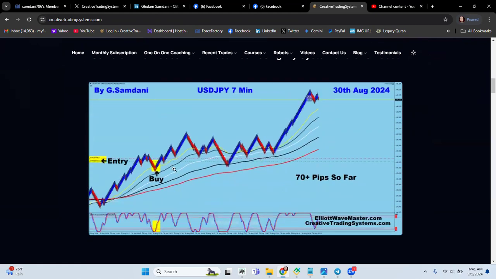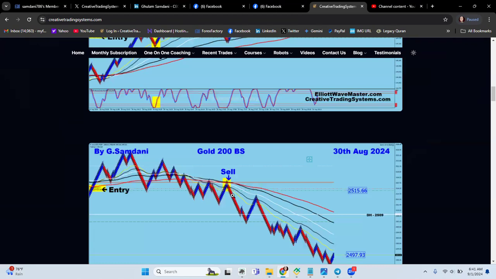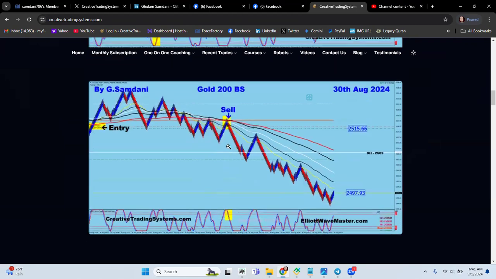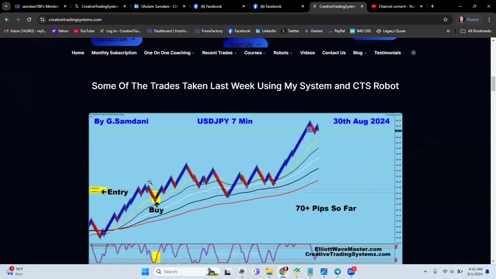According to my system, this is my system. I use Renko charts here. You can see, every single trade, trade after trade after trade, thousands of trades, and every single trade is exactly the same, with the same conditions, right? This is a go on the 30th of August. You see how beautiful it is all the way down. And just like that, the opposite way, USD/JPY, this one taken from the 7-minute chart. So this is a system that you must learn.